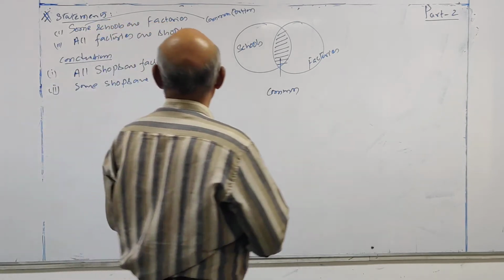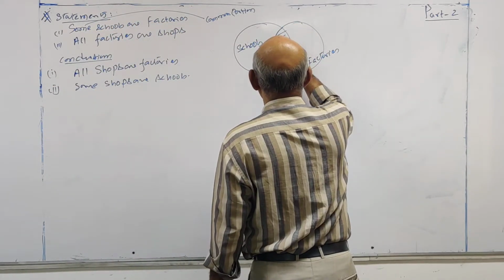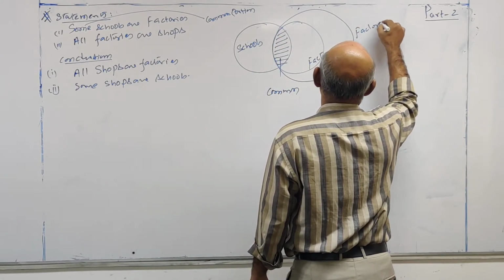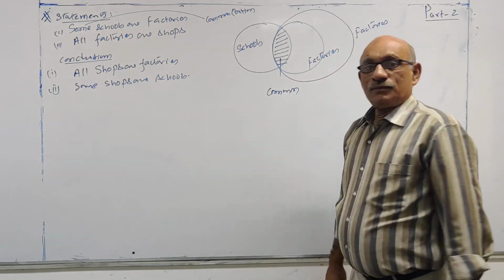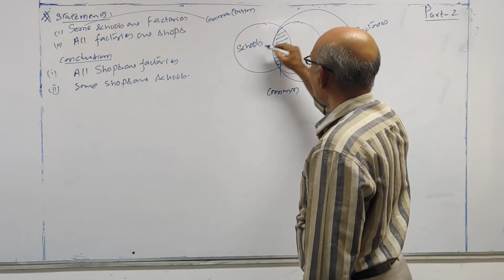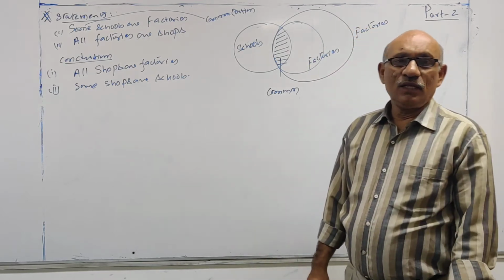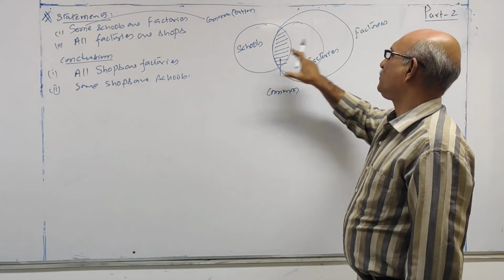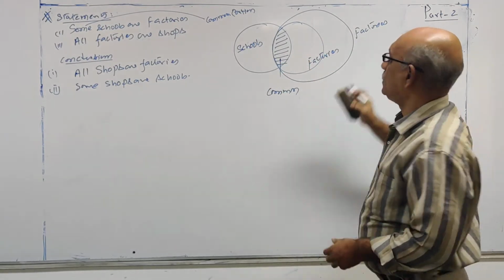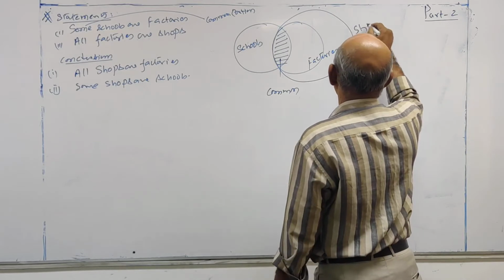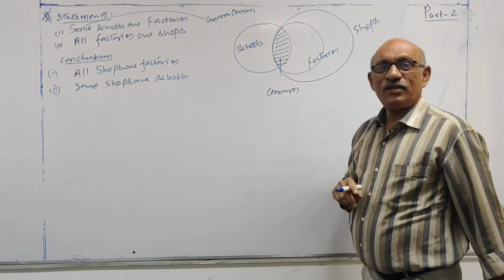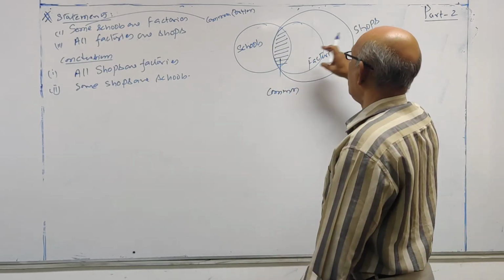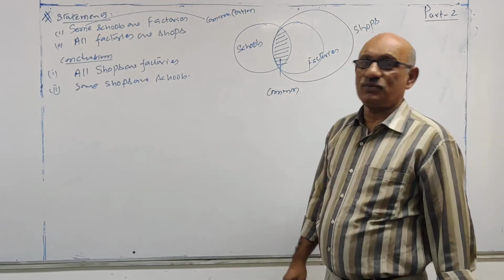Now all factories are shops. This is factories. So this part is again common for schools and factories. This part is common for schools and shops. Look at this one more time. This is the common part for schools and factories, and this is also common for schools and shops.